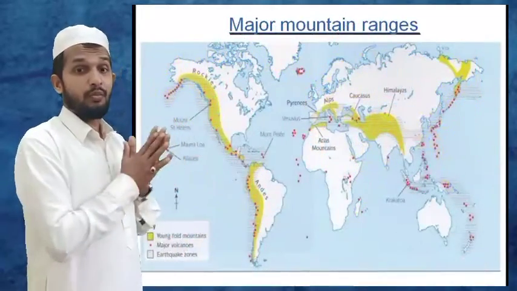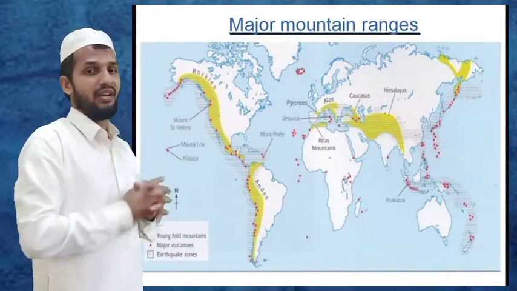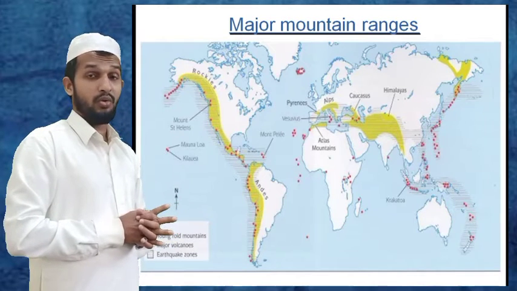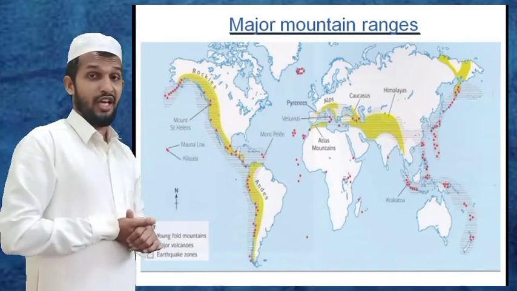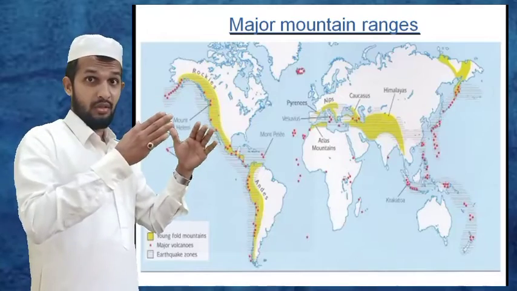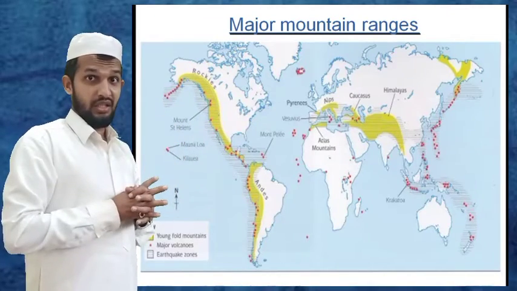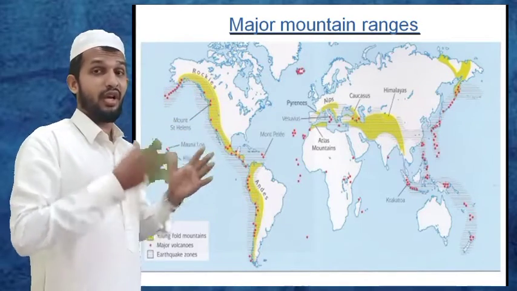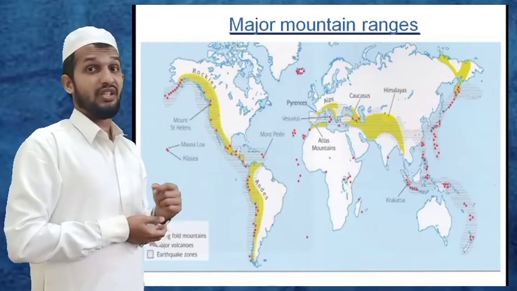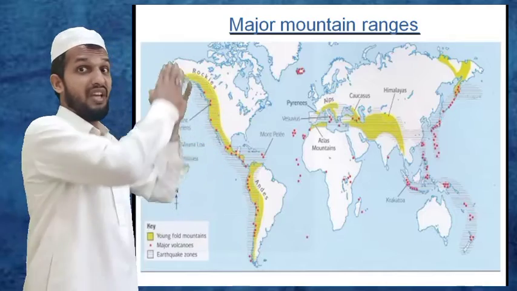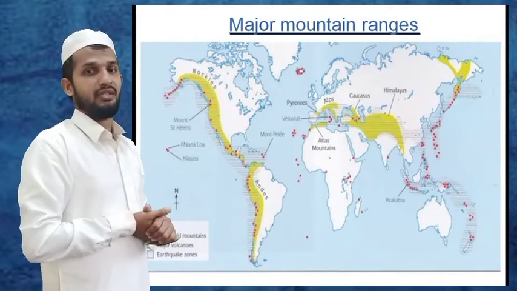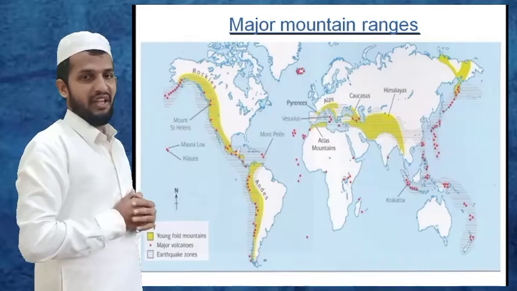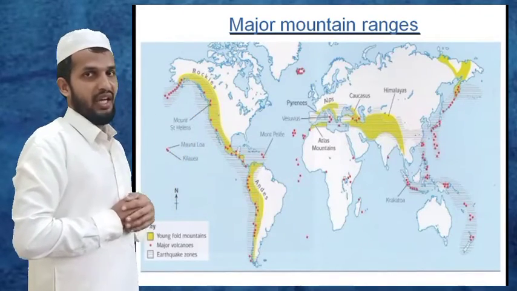And now we are moving to the major mountain ranges in the earth. Do you know the mountain ranges? In your nearest locality, you may have mountains, malakal, parvathangal. We are not talking about the small mountains, which we call hills. Here we discuss the mountains, meaning the biggest hills are called mountains. You can see the yellow marked places are notified as mountains.